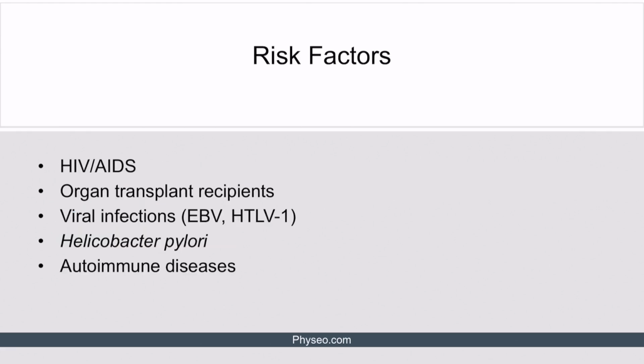The risk factors are very important and may show up in clinical vignettes on your board exams. One main risk factor is a compromised immune system, which includes patients with HIV/AIDS and patients with immunosuppression, such as in organ transplant recipients. Patients with a history of certain viral infections like EBV or HTLV-1 are also at higher risk of non-Hodgkin lymphoma. Patients with a history of Helicobacter pylori gastritis are at risk of gastric lymphoma, and patients with autoimmune diseases like Hashimoto thyroiditis or Sjogren's syndrome are at risk of mucosa-associated lymphoid tissue lymphomas.